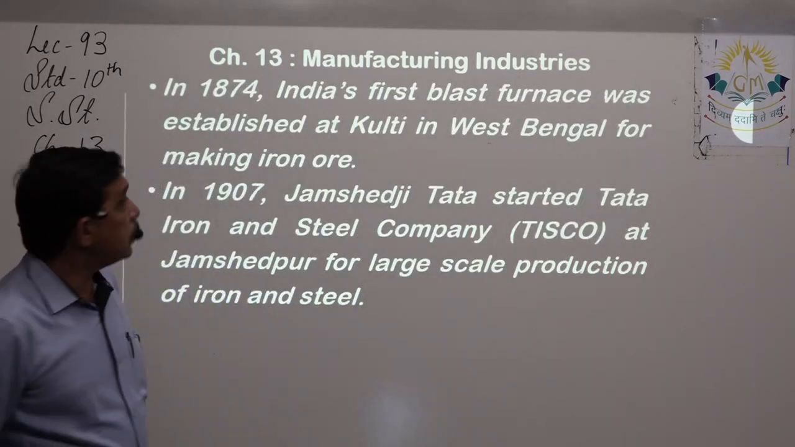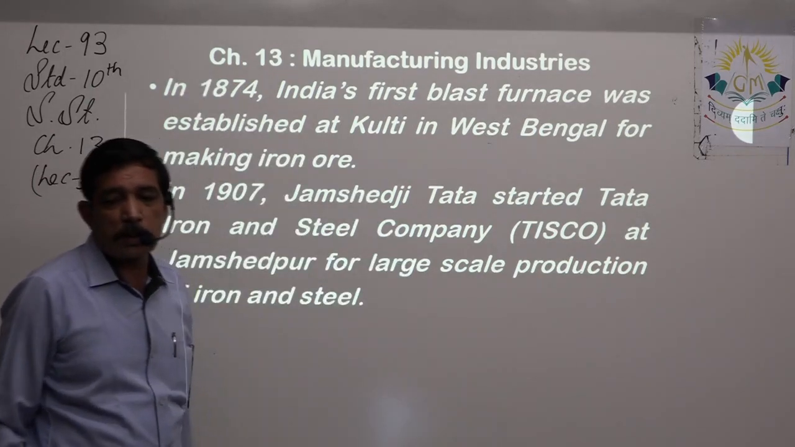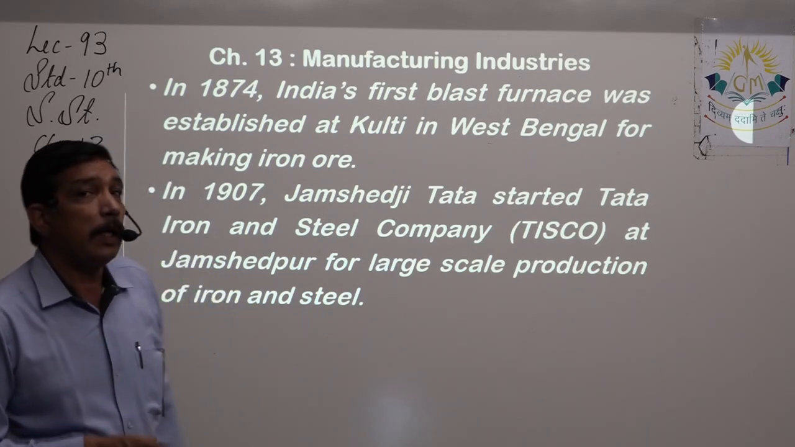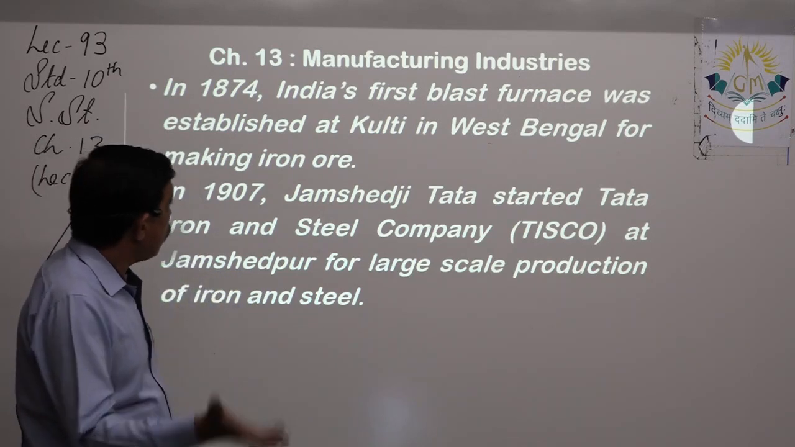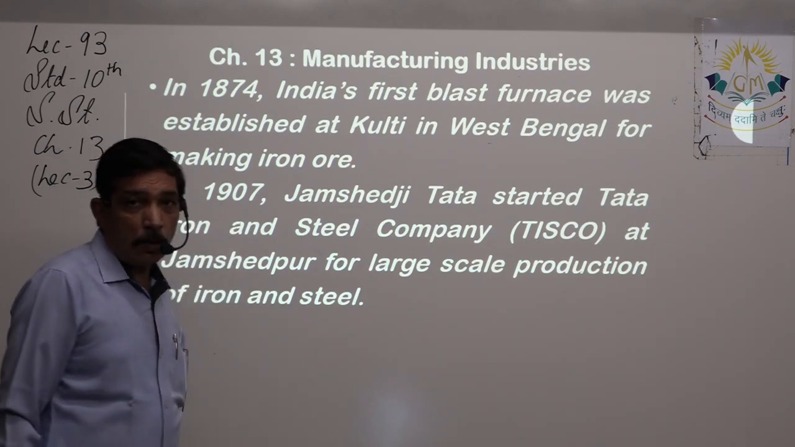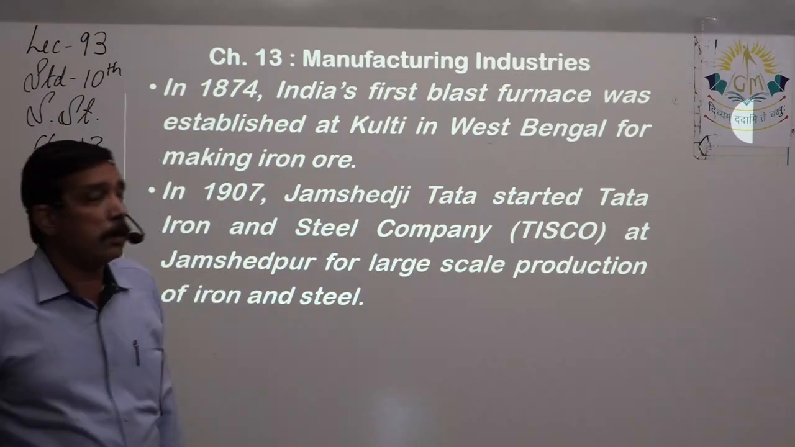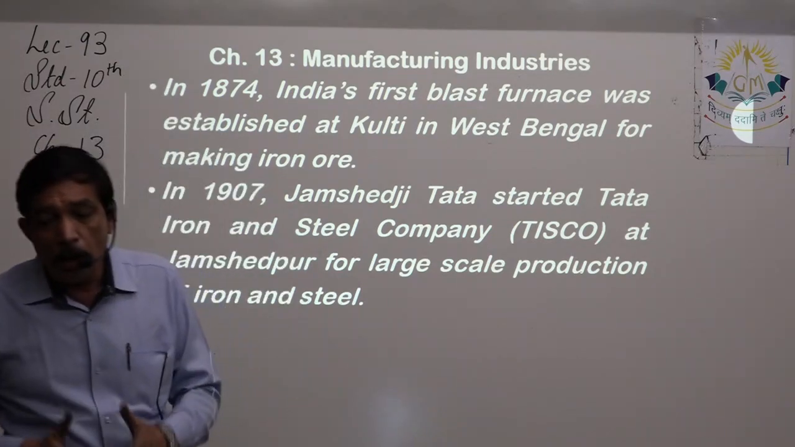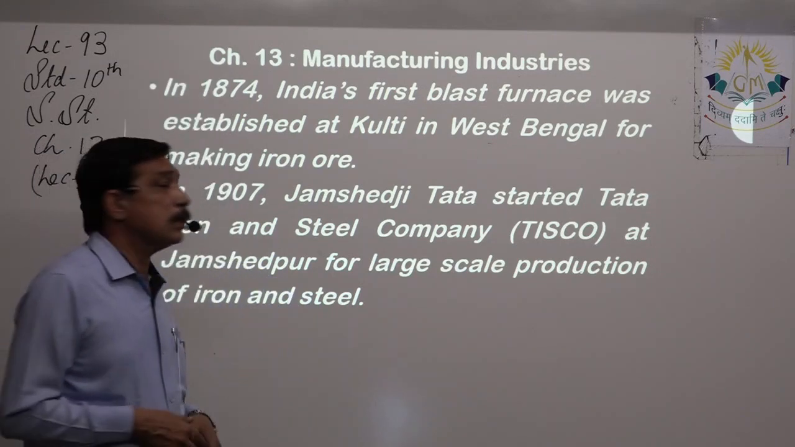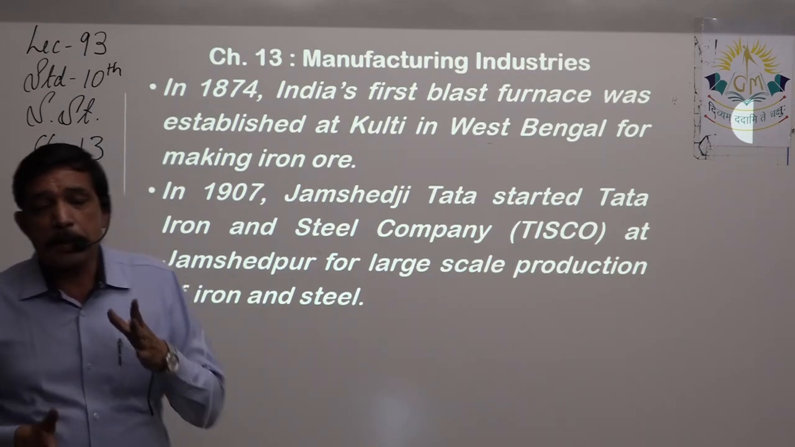Next, we already know this. In 1874, India's first blast furnace was established at Kulti in West Bengal for making iron from ore, right? In 1907, this also we have learnt earlier, Jamshedji Tata started the Tata Iron and Steel Company, in short known as TISCO, at Jamshedpur for large-scale production of iron and steel.